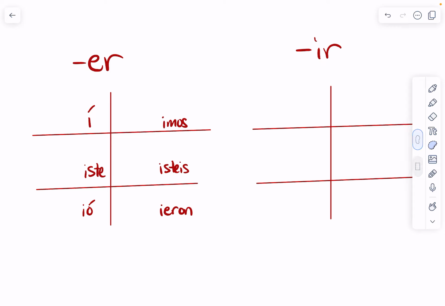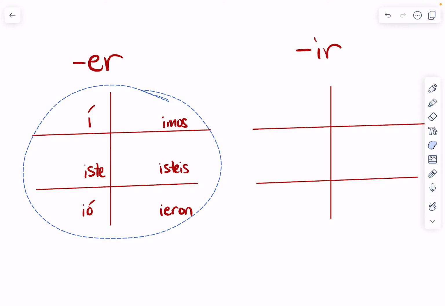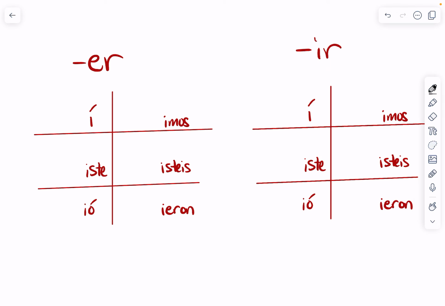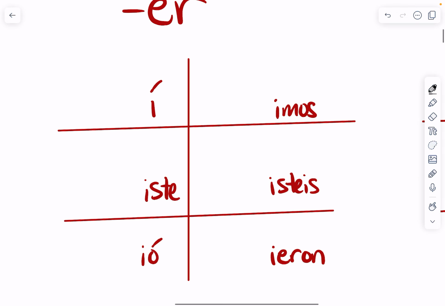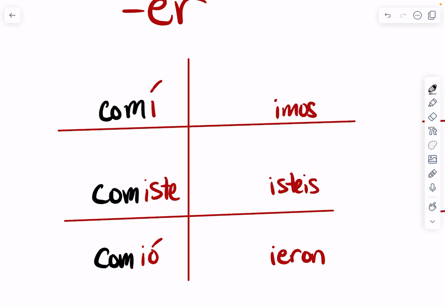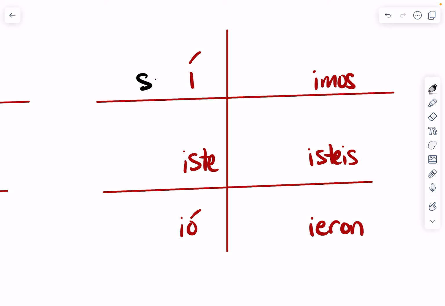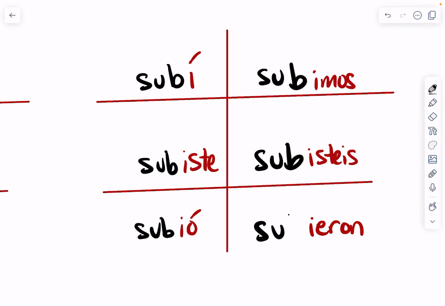The endings for ER verbs are í, iste, ió, imos, isteis, and ieron. ER and IR verbs have the same endings in the preterite tense. So if I were conjugating the verb comer, it would be yo comí, tú comiste, usted, él, ella comió, nosotros comimos, vosotros comisteis, ellos, ellas, ustedes comieron. And the verb subir, to go up, would be subí, subiste, subió, subimos, subisteis, y subieron.